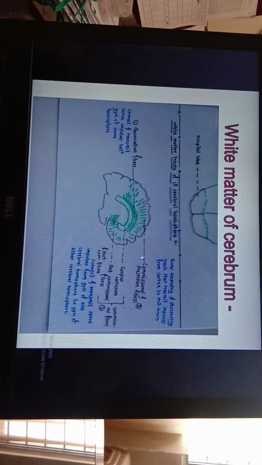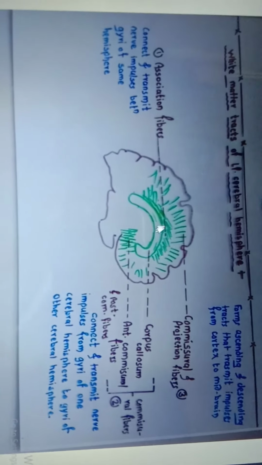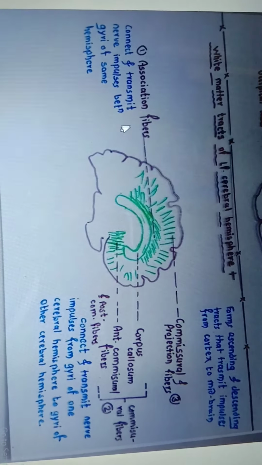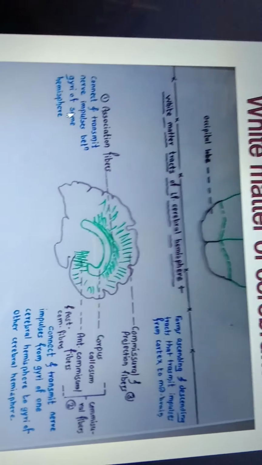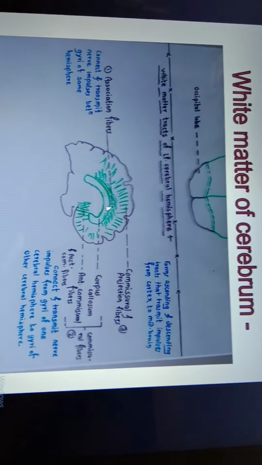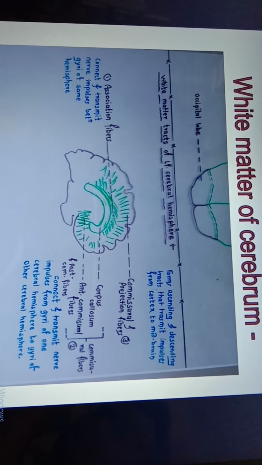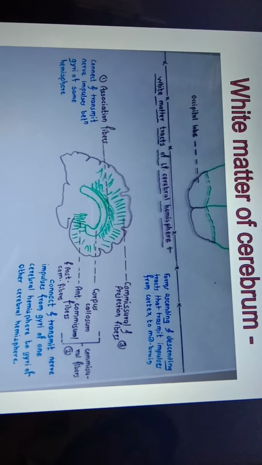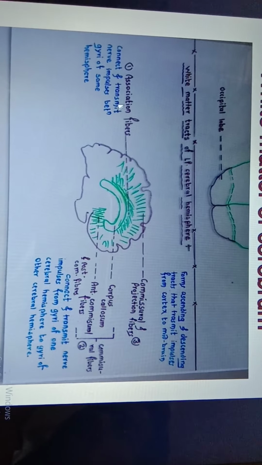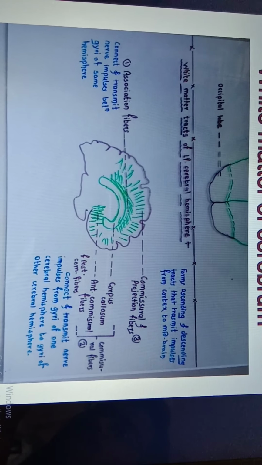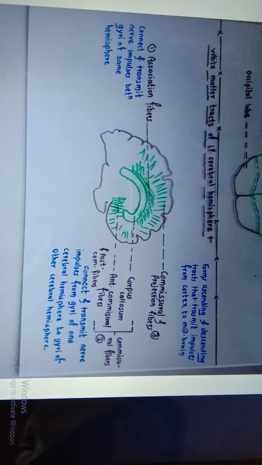This is a nice diagram. These are association fibers. These connect and transmit nerve impulses between gyri of the same hemisphere. Right-sided gyri are connected with right-sided gyri of that same hemisphere. That is called association fibers. So they transmit information from one gyrus to another gyrus of the same cerebral hemisphere.